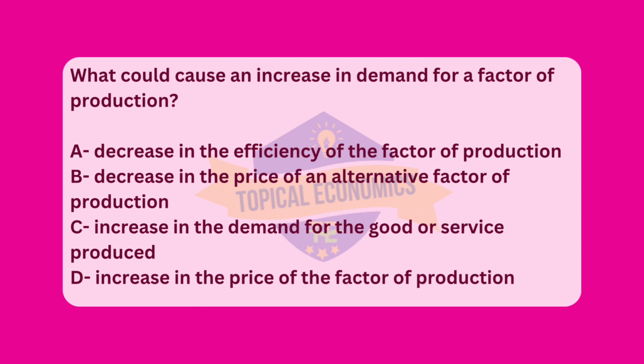Next, option B, decrease in the price of an alternative factor of production. If the price of an alternative factor of production, for example, labor versus capital, decreases, businesses may shift their use to the cheaper alternative. This could decrease the demand for the original factor, rather than increase it. Lastly, option D, increase in the price of the factor of production. An increase in the price of a factor of production typically leads to a decrease in the quantity of that factor demanded, as businesses may look for substitutes or reduce their use of that factor to lower costs.